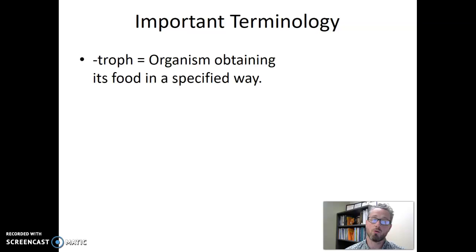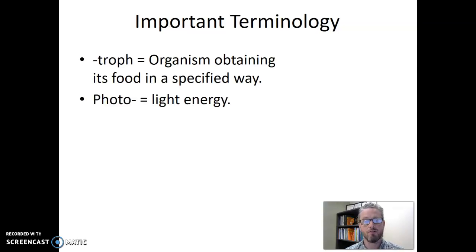Okay. So again, this important terminology of troph or trophisms refers to the organism's food. And when we're talking about food, we're really talking about how do they obtain energy and how do they obtain carbon. So we're going to build up these words to describe how they obtain energy and how they obtain carbon. So we're going to add things in front of troph. So for example, we might add to the beginning of the word photo. So if you see the word phototroph, this photo part is saying, well, light energy is involved. The way these organisms get energy is from light, and that energy is an important part of their food. They're a phototroph.